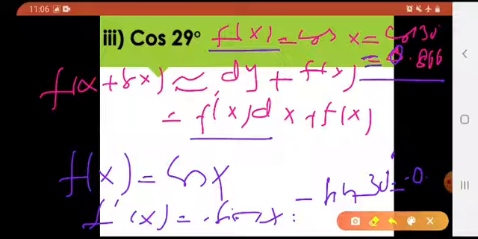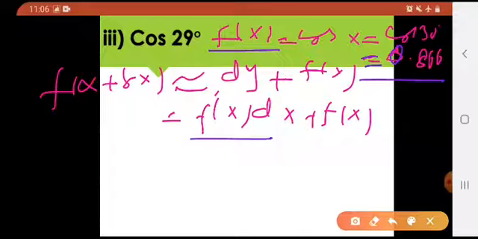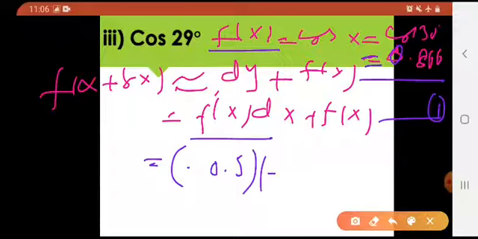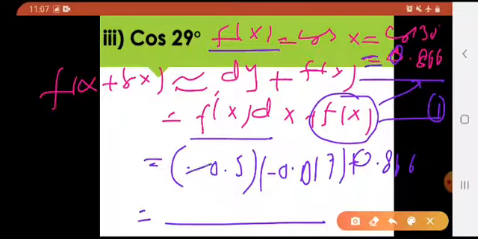Now let us put the values in our given equation. In our equation number 1, which is this one. Okay, this was minus 0.5. dx was minus 0.017 plus what was the value of this? Here it was 0.866. Find it by using your calculator, and that would be your overall answer.